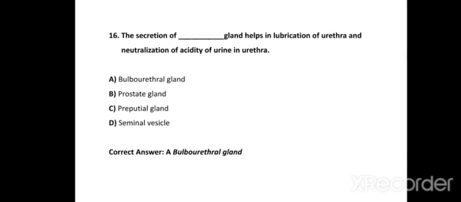Some amount of urine is also present in urethra. Urine is acidic, and it can damage the sperm motility and sperms. So to tackle the acidity of urine, bulbourethral gland secretes some liquid which helps in lubrication as well as neutralization of acidity of urine.